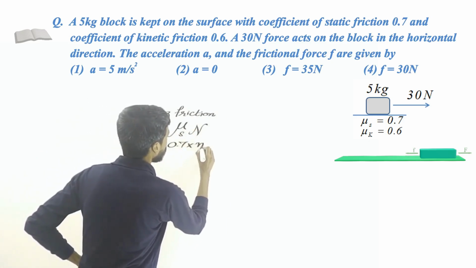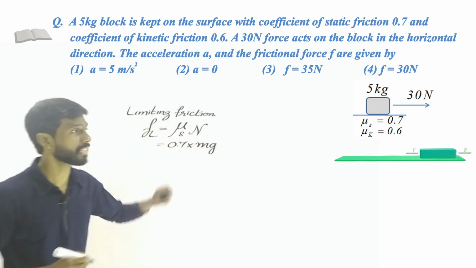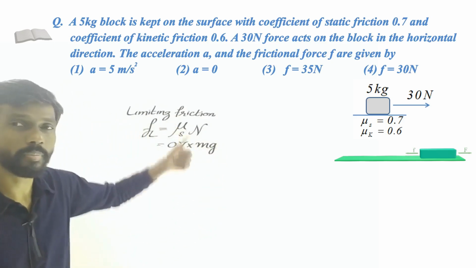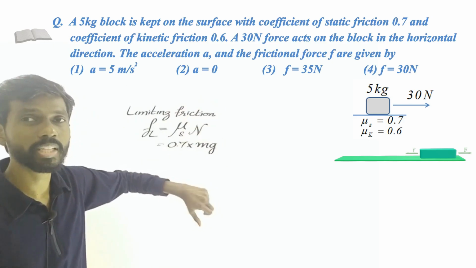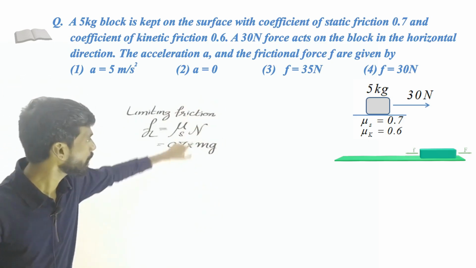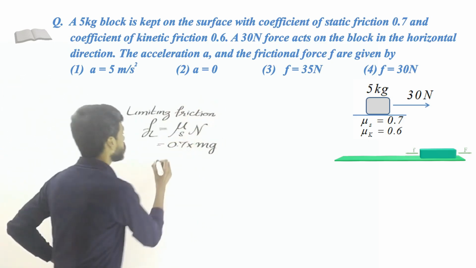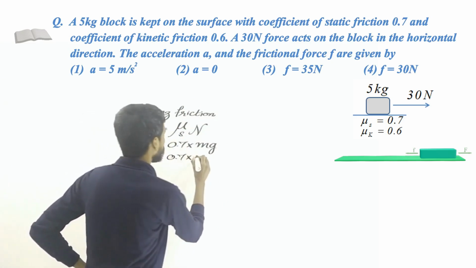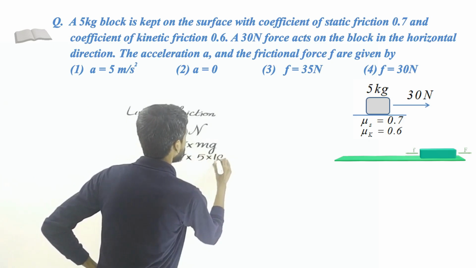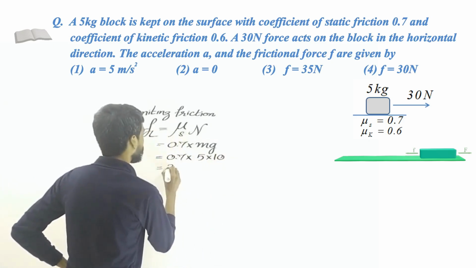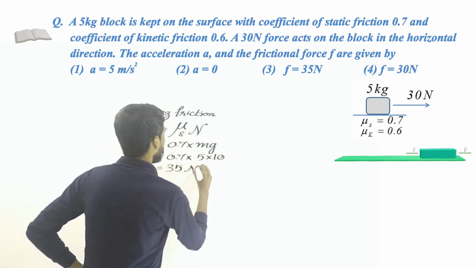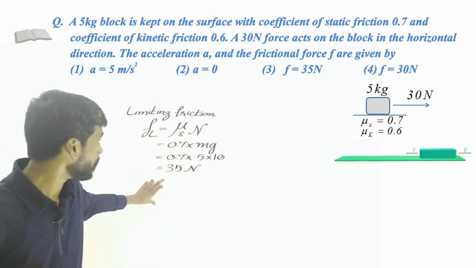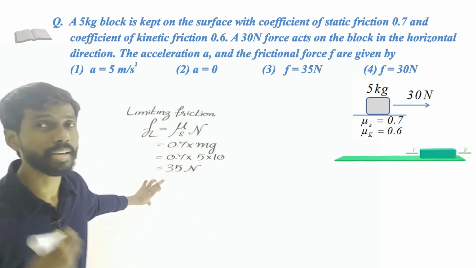Multiplied by the normal force, which is the same as mg, right? If you consider the vertical forces, the normal force in the upward direction and mg in the downward direction balance each other. So N is the same as mg, and we can substitute these values here. So 0.7, the mass of the object 5 kilogram, and g is 10, so that is 35 Newton. That is the maximum amount of friction, the limiting friction.